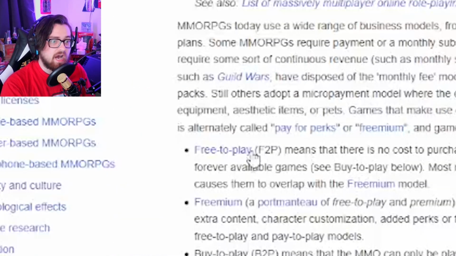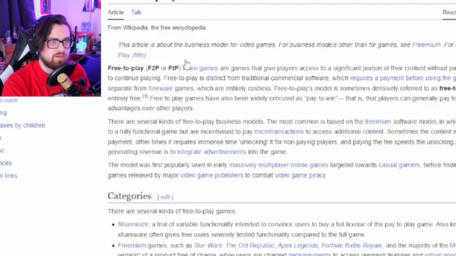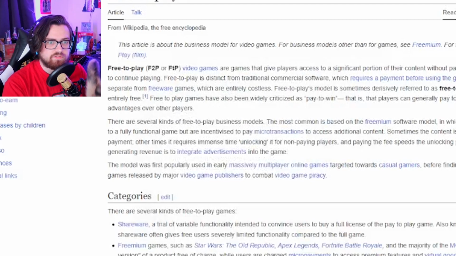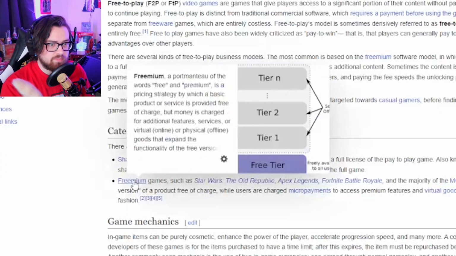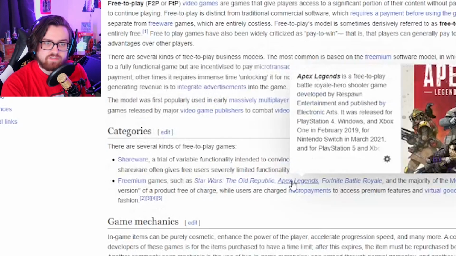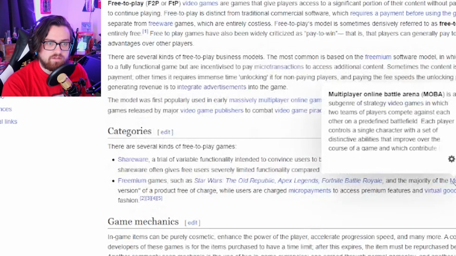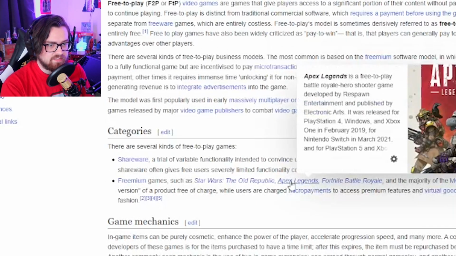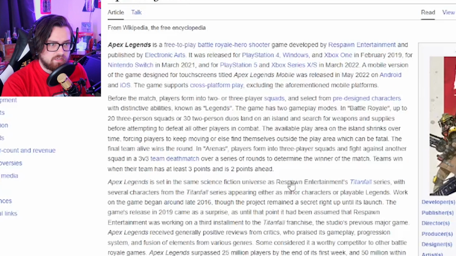Business models. Ah, free to play. Oh, let's do free to play. There has to be something in free to play. Casual gamers, video game publishers, freeware games. Categories, shareware, freemium games. Apex Legends. MOBA games. Hold on. Do I want to go? Because Apex, you can play that on mobile, right? I hope so, because I just clicked on it and I can't go back.